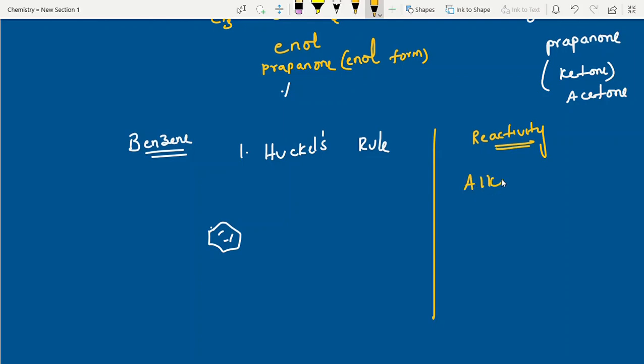Alkenes are more reactive due to the presence of a double bond. Out of the two bonds, one is a sigma bond and one is a pi bond. The pi bond is a weak bond, so we can easily break it and it participates in bond formation.